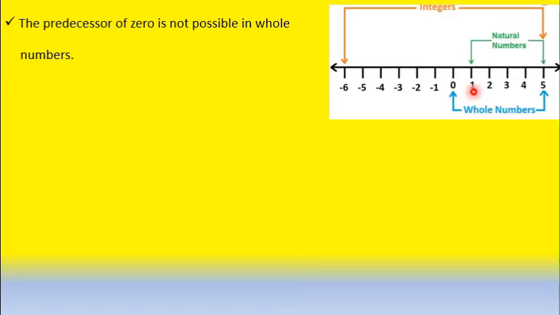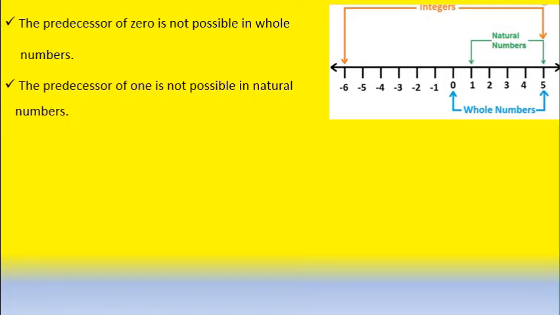Then what about the predecessor of 1 in natural numbers? Yes, the predecessor of 1 is not possible in natural numbers. Children, here also, see, the predecessor of 1 is 0. But 0 is not there in natural numbers.